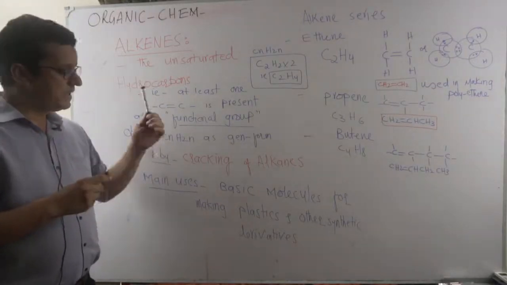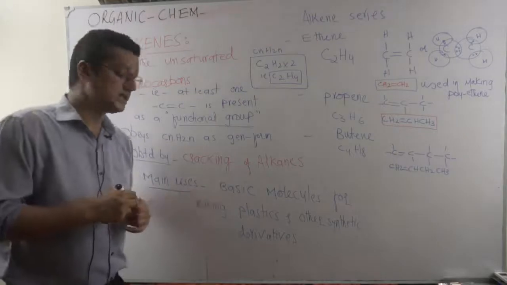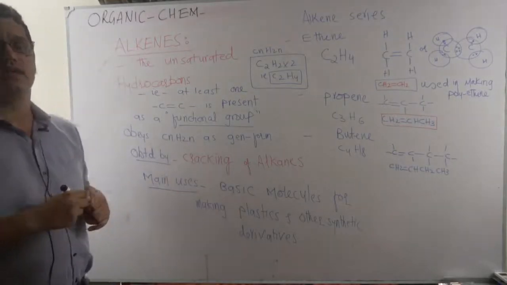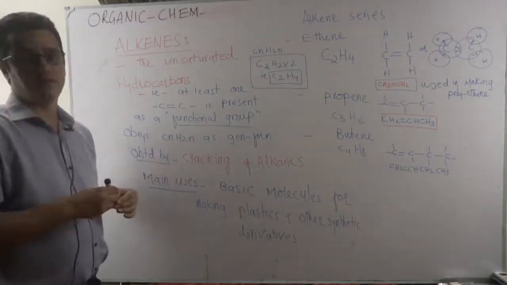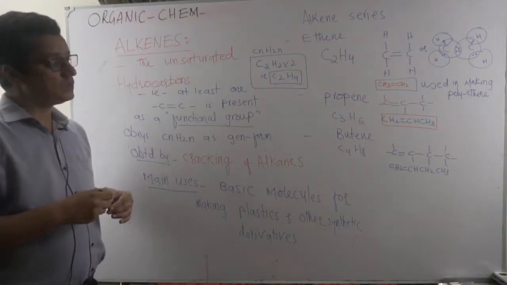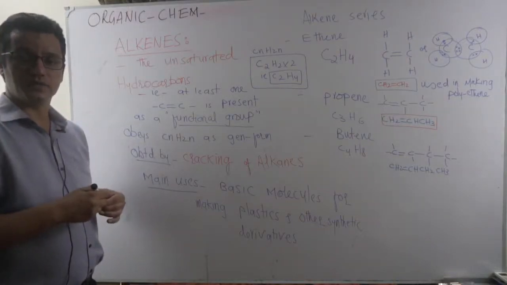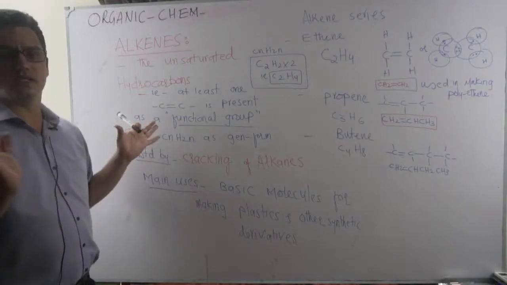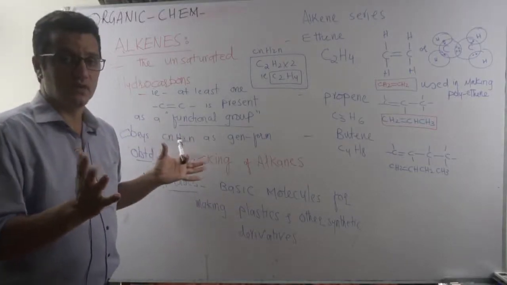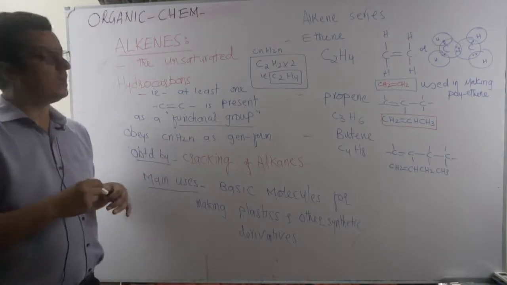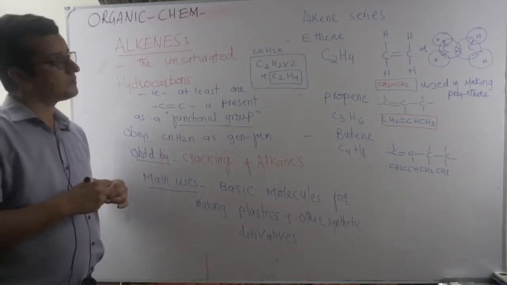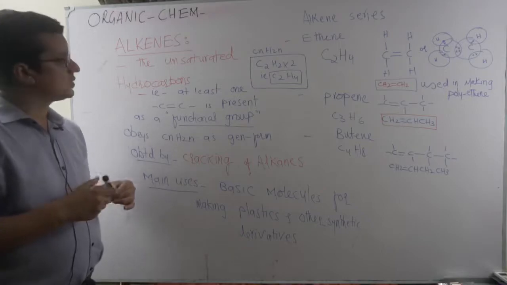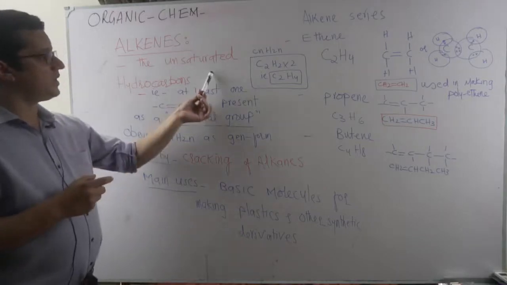So they are the basic molecules for making plastics and other synthetic materials. Other chemicals like alcohols can be made from alkenes by hydration. So they have huge uses in modern day petrochemicals, the plastic industry and the world of polymers. We'll see addition polymerization as well in the applications of organic chemistry. So they are unsaturated hydrocarbons.